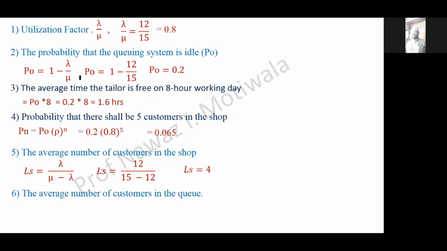The sixth one was the average number of customers in the queue. First it was the length of the system, now it is the length of the queue. So we just need to multiply LS by lambda by mu. On multiplying it, I will get the answer as 3.2.